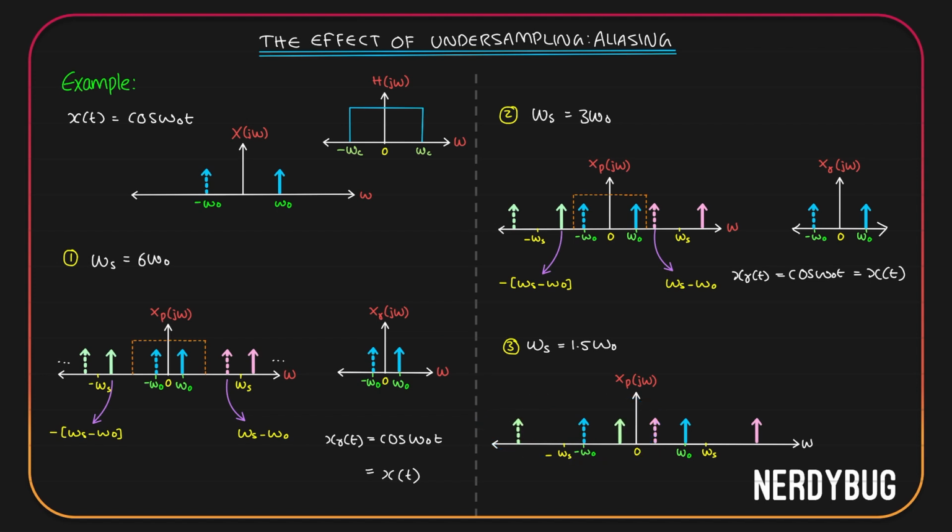For comparison, let us bring the frequency response of our low pass filter. This much is omega s and this much is omega naught. So this point is going to be omega s minus omega naught. Similarly, due to symmetry, this point is going to be negative of omega s minus omega naught.